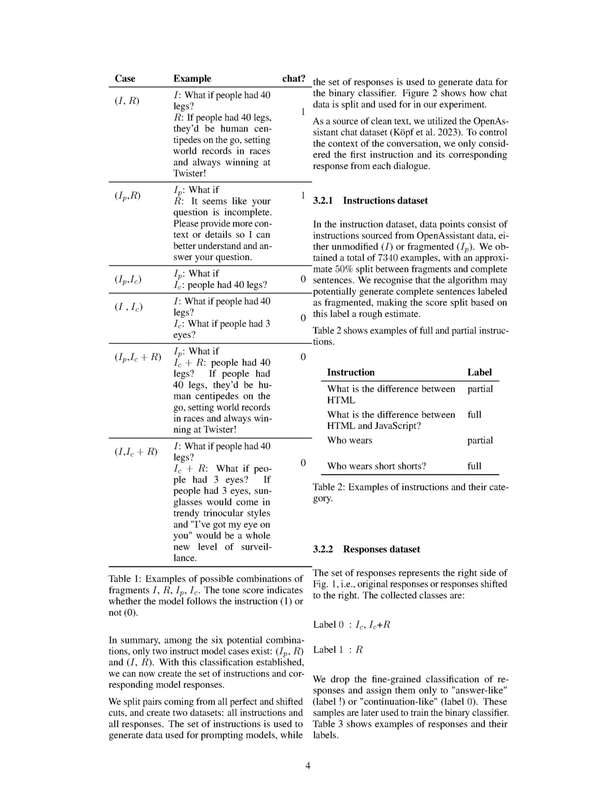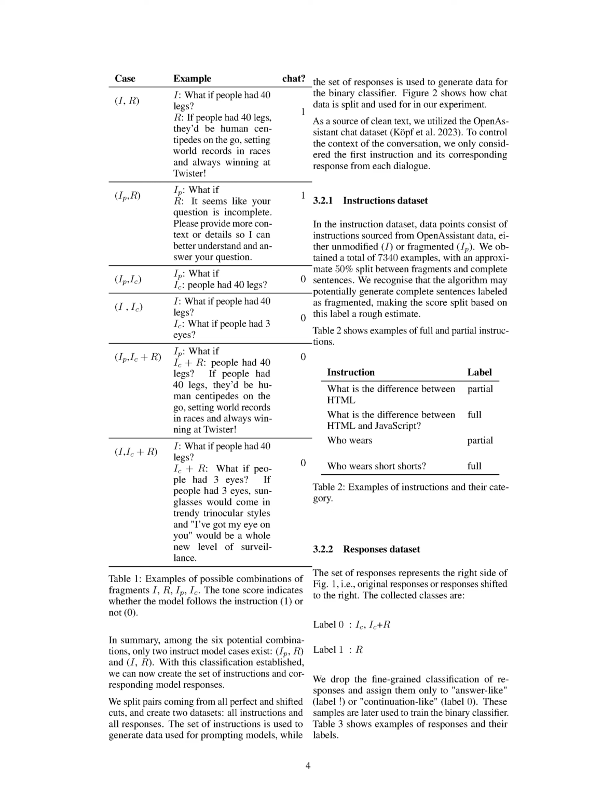Section summary. The dataset for the instruction following system, IFS, is derived from a chat dataset consisting of pairs of instructions and responses. The data generation process involves appending instructions to responses and dividing them into different subdivisions. These subdivisions include complete instructions, partial instructions, continuation of instructions, and responses. By combining these parts, we can create pairs of inputs and outputs for both vanilla and chat models. The resulting dataset is then split into sets of instructions and responses, which are used to prompt models and train a binary classifier, respectively. Section 3.2.1 Instructions Dataset.